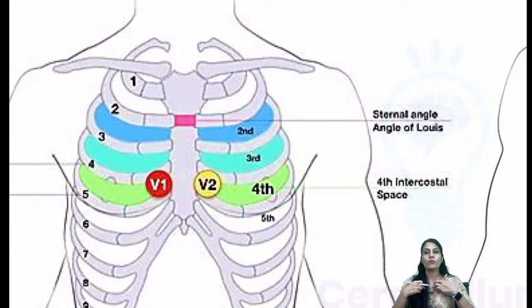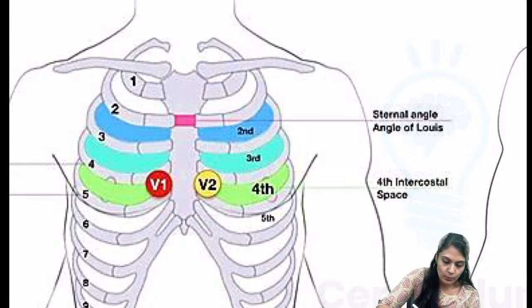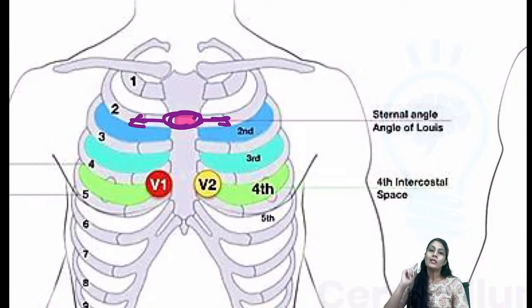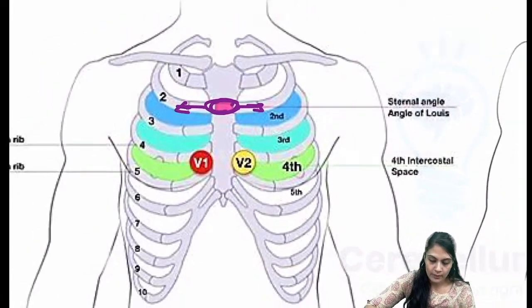From the angle of Lewis we are going to go laterally, that will be counted as the second rib. Okay, so you can see this is the angle of Lewis over here. When you go laterally on both sides, it will be attached to the second intercostal space. Below the second rib it will be the second intercostal space, then the third rib, third intercostal space, fourth rib, fourth intercostal space, and so on and so forth, right?